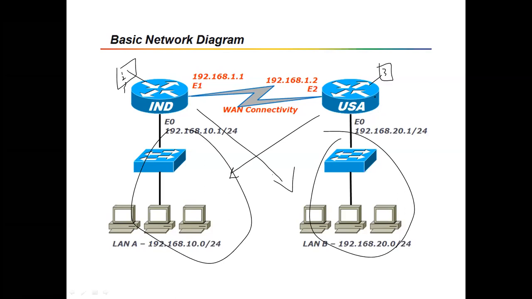So if tomorrow you add another network, okay, can anyone tell me? Let's say this is your UK. So here you have one LAN, and there will be a WAN here. Now, can you tell me how many networks are in this diagram now? Total networks.